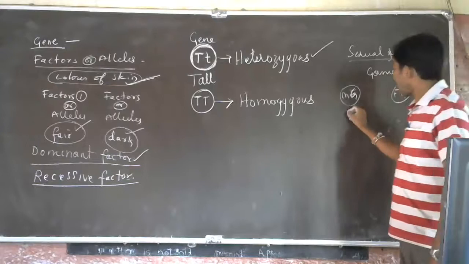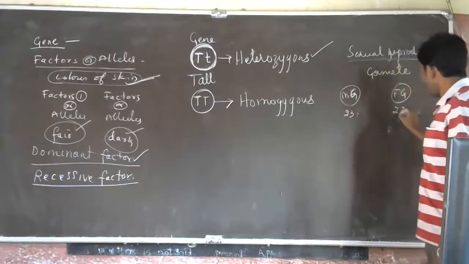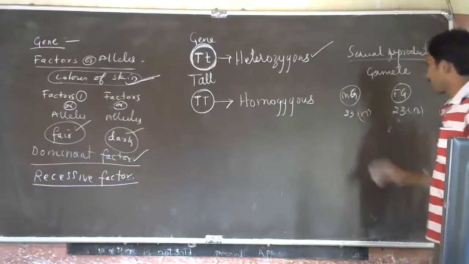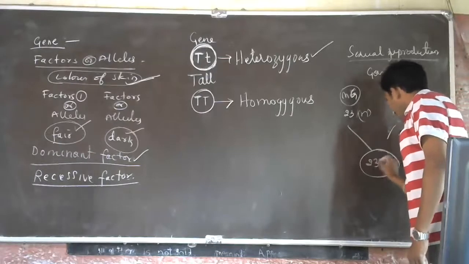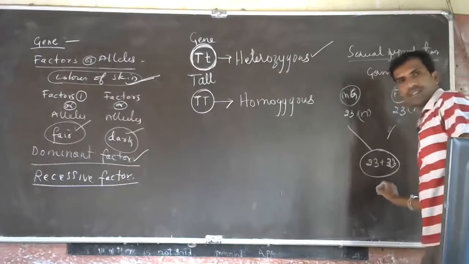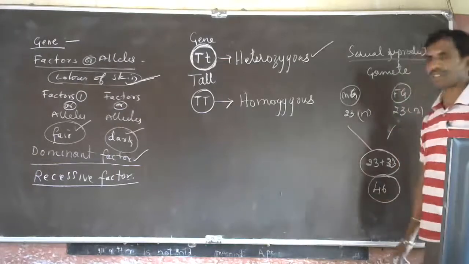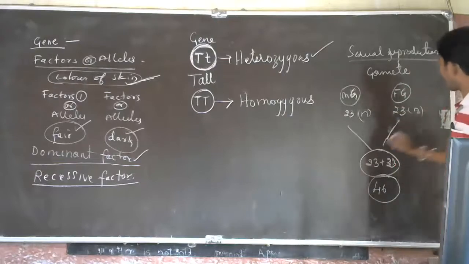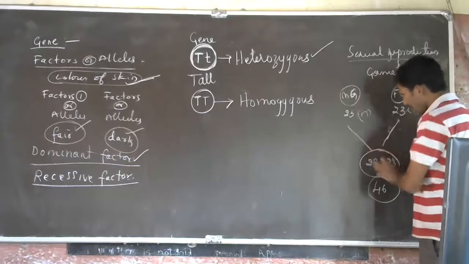So 23 chromosomes will be there in each, n number of chromosomes. Then they fuse together to form a zygote. So 23 plus 23 becomes 46 chromosomes in case of humans. So certain chromosomes come from the female, certain chromosomes come from the male.